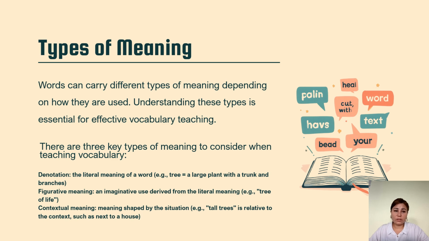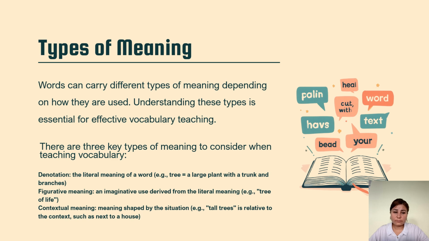According to the type of meaning, words can carry different types of meaning depending on how they are used. Understanding these types of meaning is essential for effective vocabulary teaching. There are three key types of meaning considered when teaching vocabulary. First is denotative meaning, or denotation, the literal meaning of a word. For example, tree is a large plant with trunk and branches.